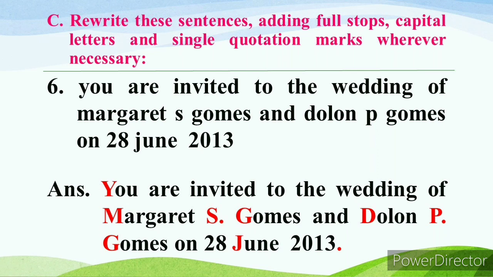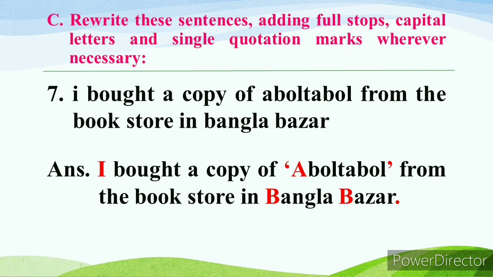Dolon P. Gomez is also a name of a person, so the D in Dolon, P and G in Gomez will be in capital. And P is a short form of a person's name, so after P you have to put a full stop. June is the name of a month, so the J will be in capital, and at last we have to put a full stop.